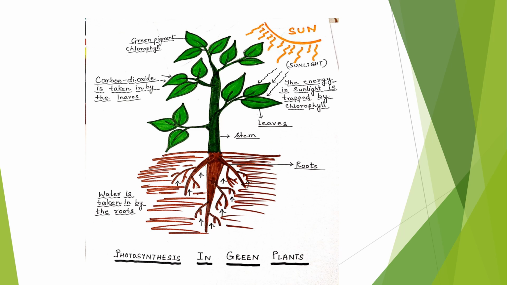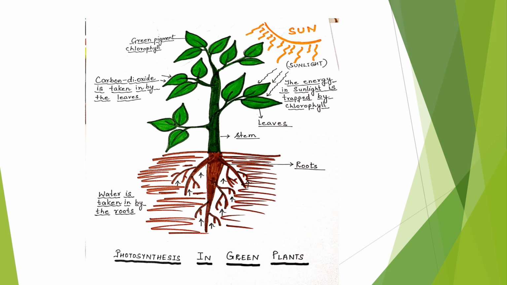The shoot system has stem, leaves, flowers, while the root system has roots. These roots go deep into the soil and absorb water. Now the part which is present above the soil, that is the shoot system, has leaves, and you can see in the diagram that the leaves are green in color.